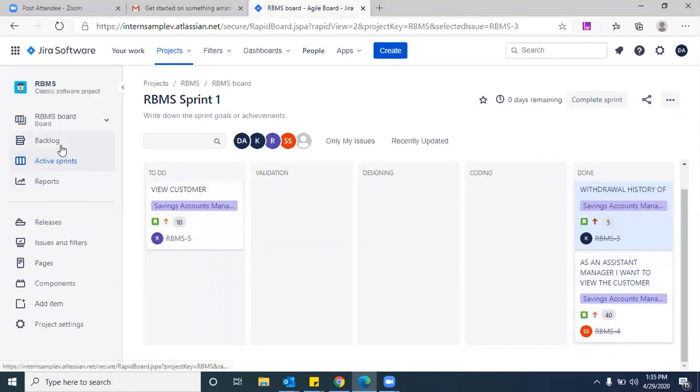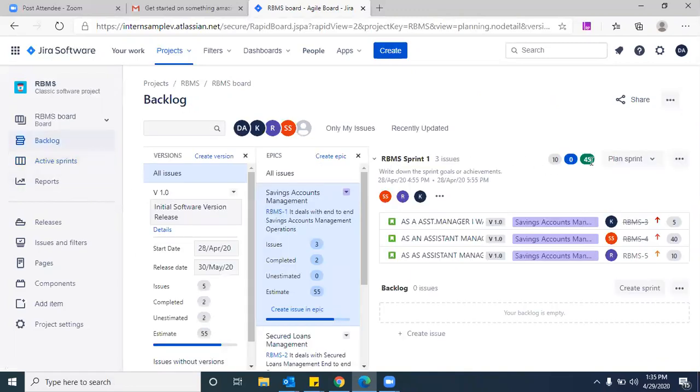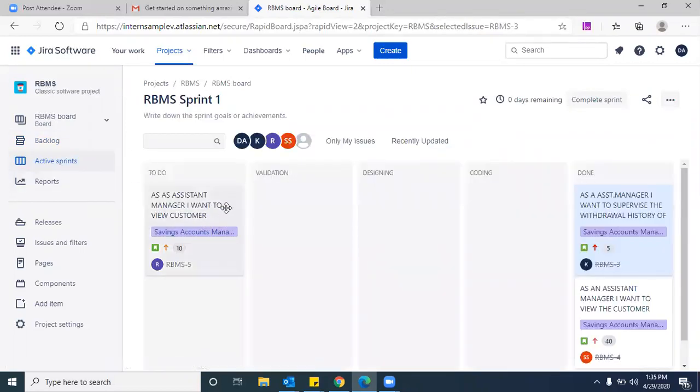And let us go back to the backlog. How many are done? See, 45 velocity is achieved. Okay, 10 is pending now. And even you could see these epic user stories. Total 3 issues are there, 2 are completed, only 1 is pending. How should I select the one which is pending? From here, RBMS 5. Yes, here it is pending, right?